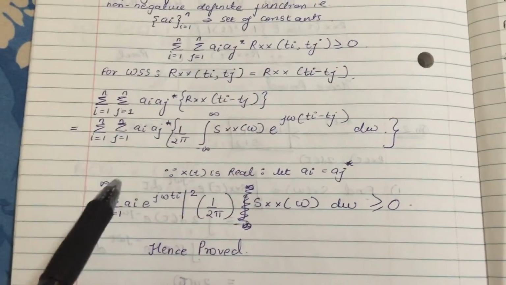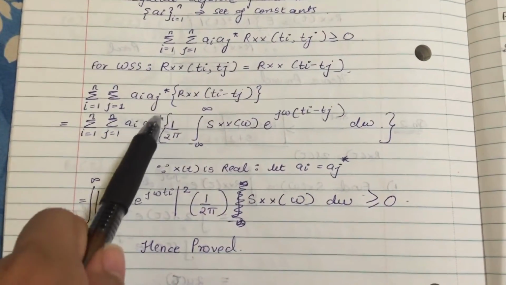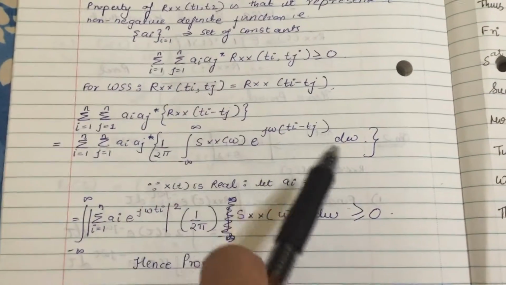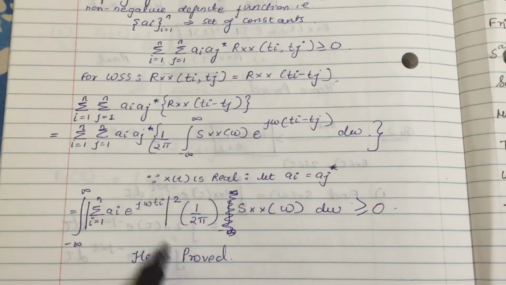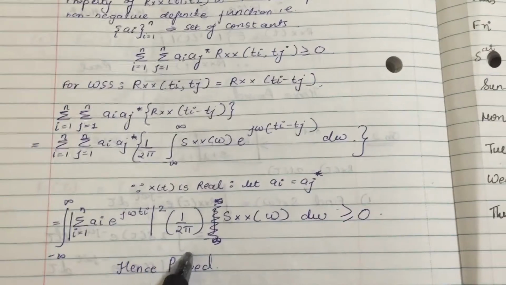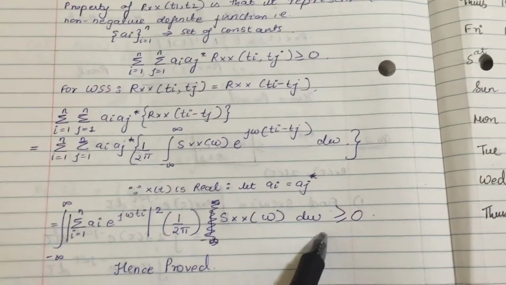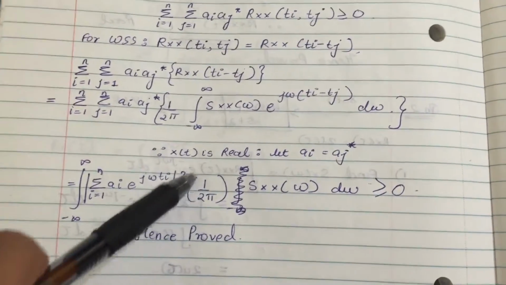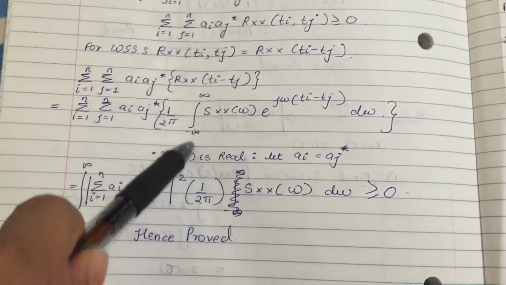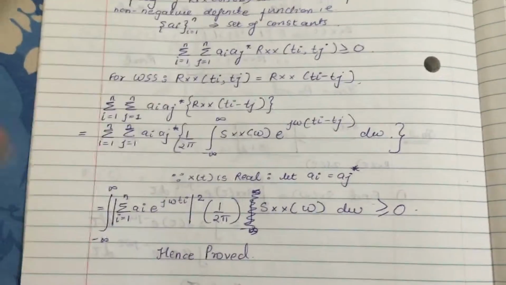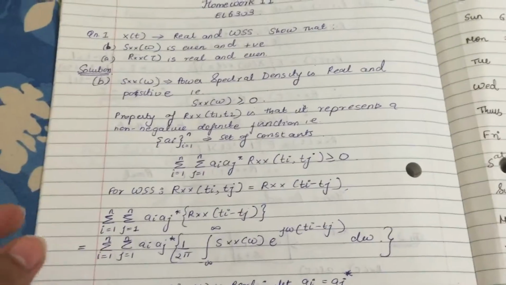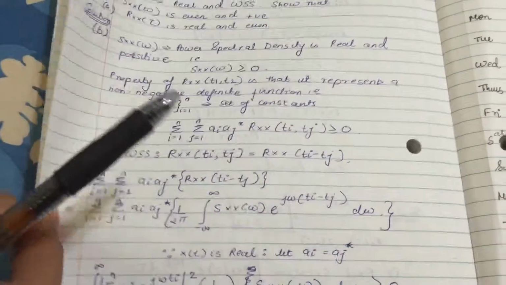So the integral from minus infinity to infinity of the summation i going from 1 to n, ai into e raised to j omega ti, whole square, into 1 upon 2 pi Sxx omega d omega. Now, since this value is a square, it's easy to say that this is greater than or equal to 0 always. Hence, proved that Sxx omega is even and positive.